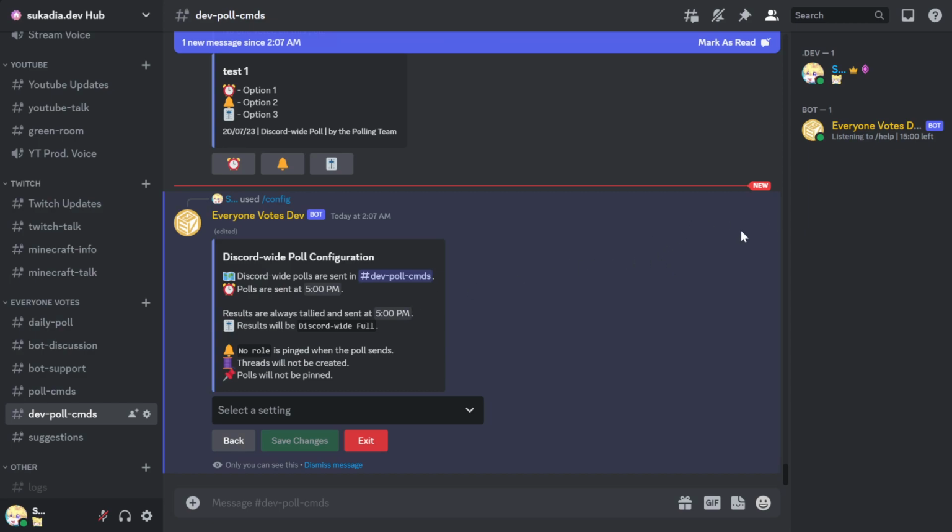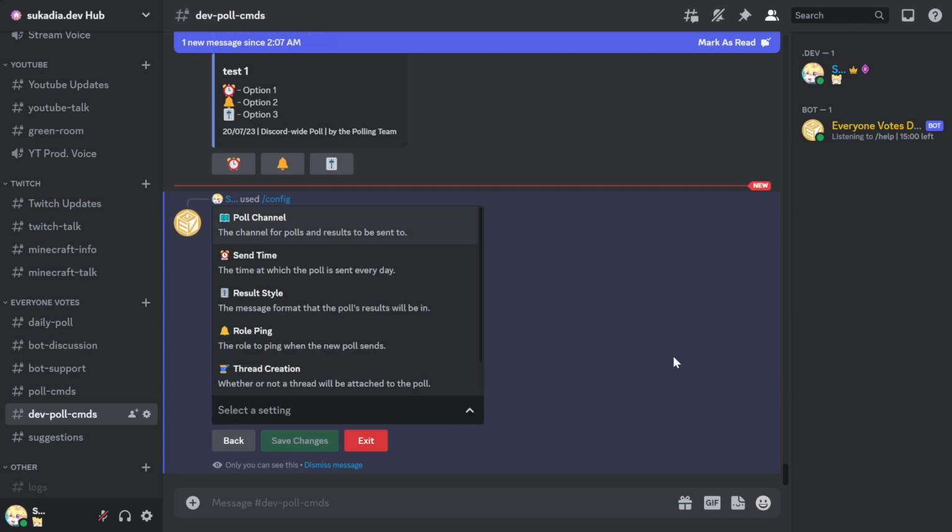So you'll notice you can actually configure the channel in this config now instead of having to go through /setup, which makes it less confusing because there has been some confusion around that, and it doesn't make sense to have it only be on /setup, especially since you can disable it now. So, that's why that's there. We got all the other things, and now we got a new config thing. Threads will not be created.